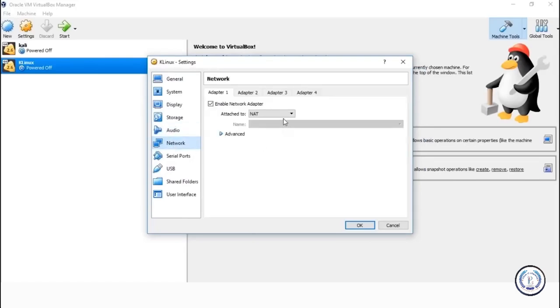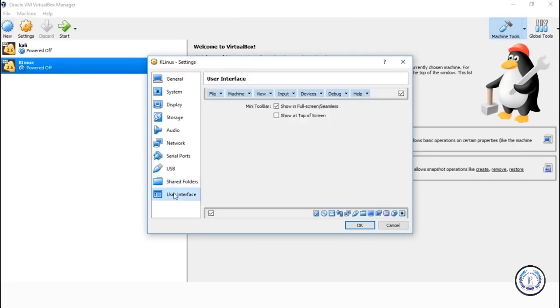By default, you can always set it to NAT since we're using only one virtual machine here. But if you want to use Kali Linux with any other virtual machine like Metasploitable 2, you can go ahead and use the Host-only Adapter option here. Because when you use NAT and you have two virtual machines, both of them will be assigned the same IP address, which will definitely be a problem because both of these virtual machines need to interact, right? I'm just saying all this for information. So click on Host-only Adapter if you're using two virtual machines and you want them to interact. For now, I'm just retaining NAT. And the rest you don't have to change.